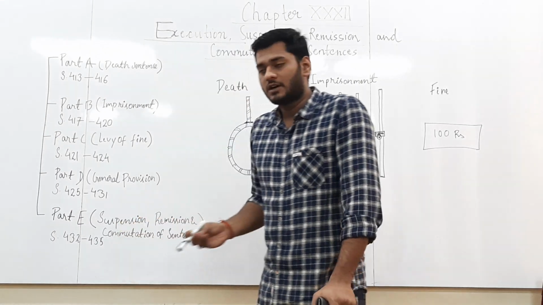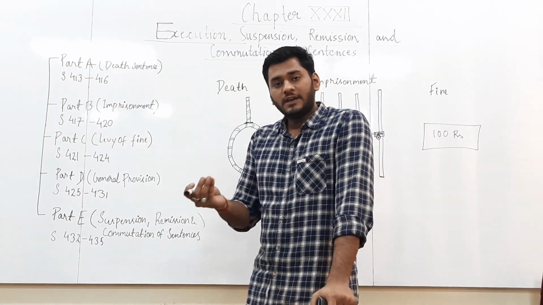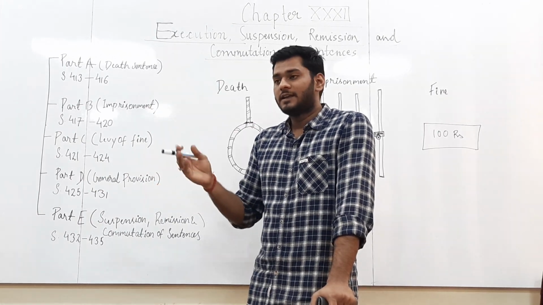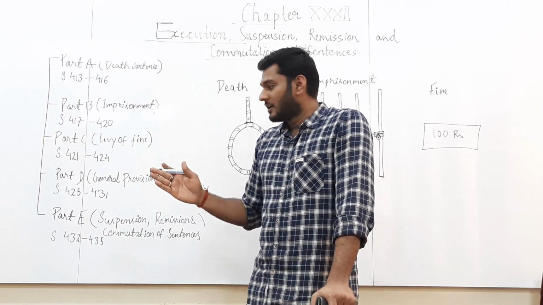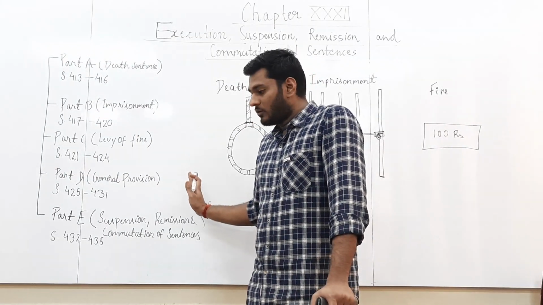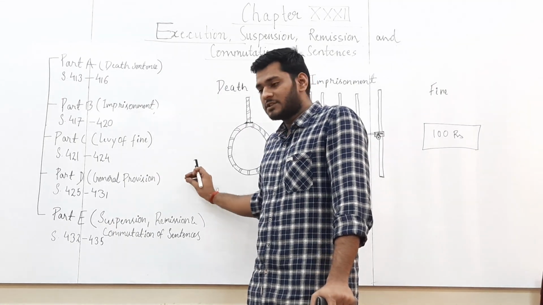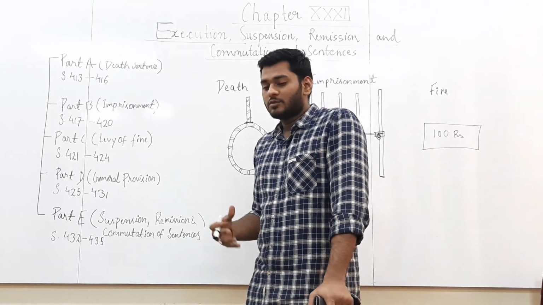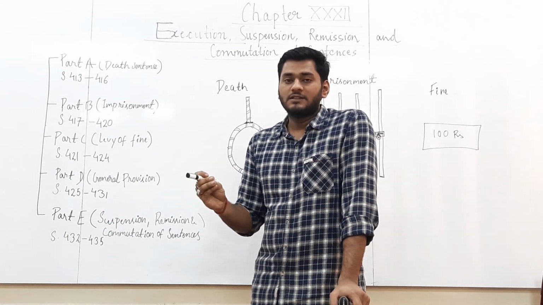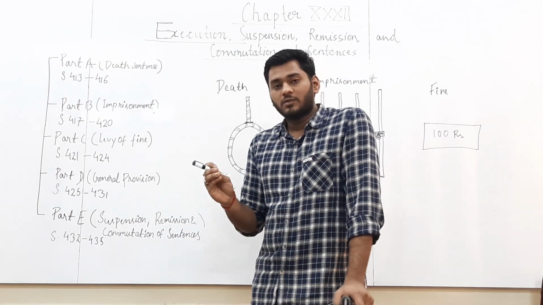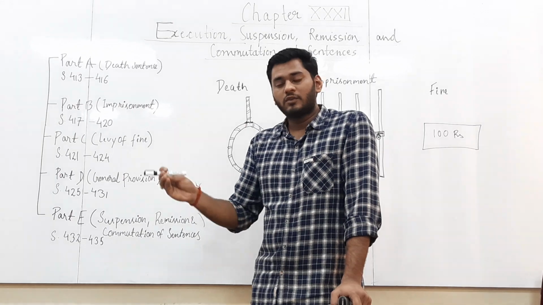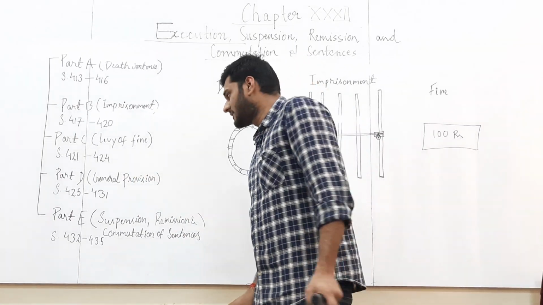Like if a person has already gone into prison for some time, that period will be computed, or rounded off against the imprisonment given to this person. Suppose a person has already gone for 1 year into prison and the sentence is for 2 years, so now the person will have to go only for 1 year into prison. The rest of the period will be rounded off from the period which he has already served.